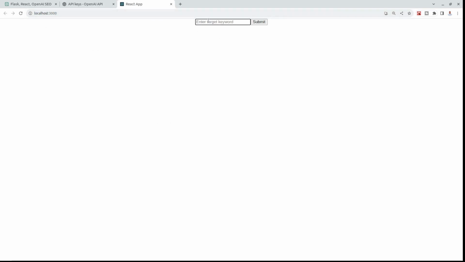And it says enter target keyword. So by the way, it's all working, which is already great. It means that our front-end application works and our Flask application also runs. So let me just write machine learning, and let's see what kind of SEO keywords it generates. Okay, when I click enter, it doesn't submit. I have to click on submit. Let's see.